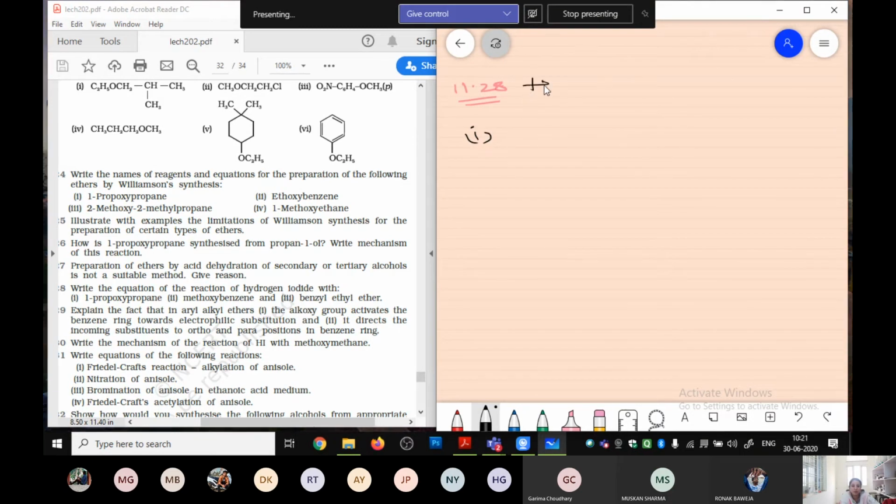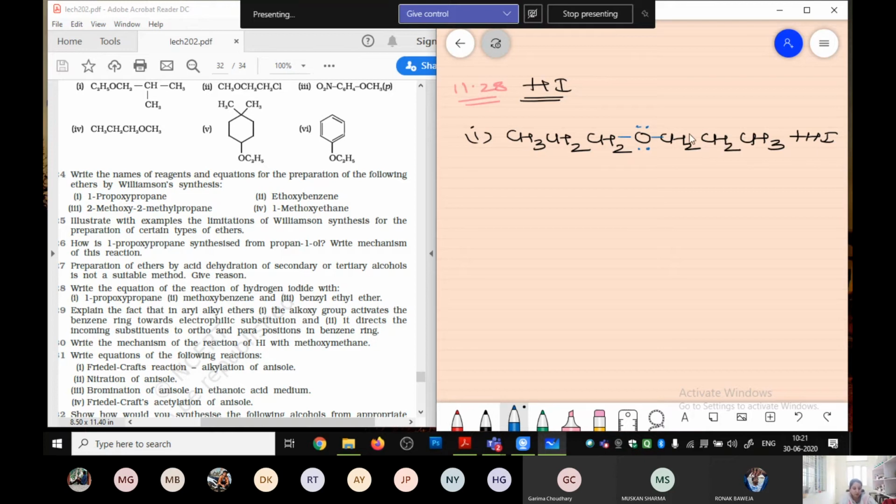Means, in the complete question you need to use hydrogen iodide. In the first, it is 1-propoxypropane. Now, first of all, we should know what is 1-propoxypropane. So, it is CH3CH2CH2OCH2CH2CH3 plus HI. Okay. Now, in this, we know that oxygen is having the lone pairs.